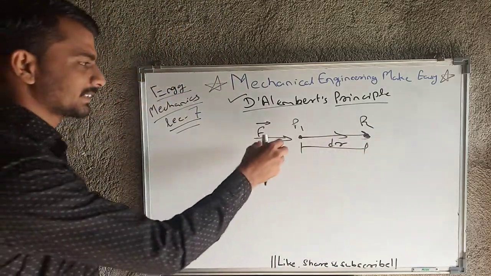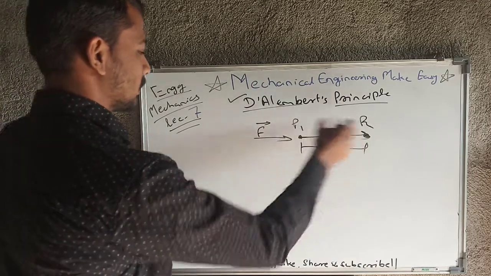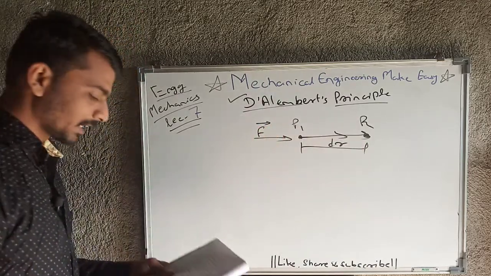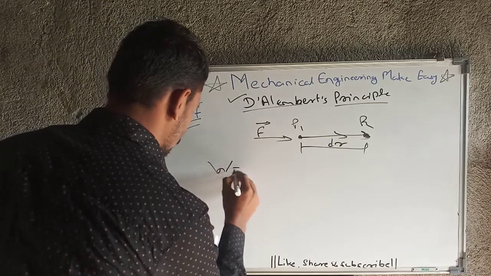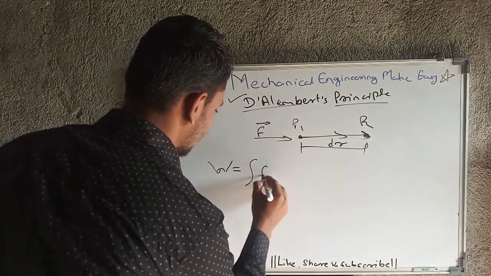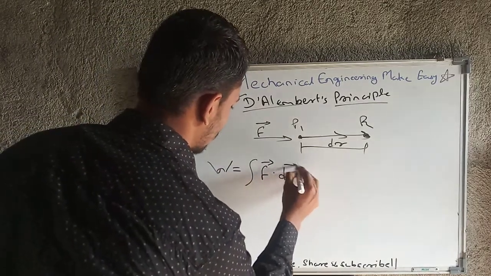So the work done on the particle because of this F bar is W equal to the integration of F bar dot dr bar.